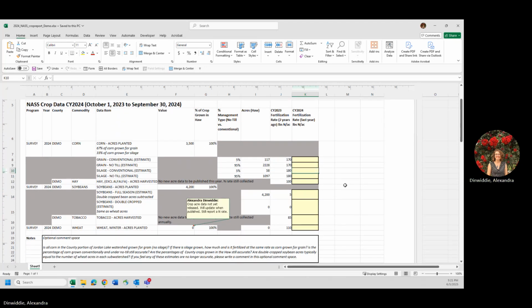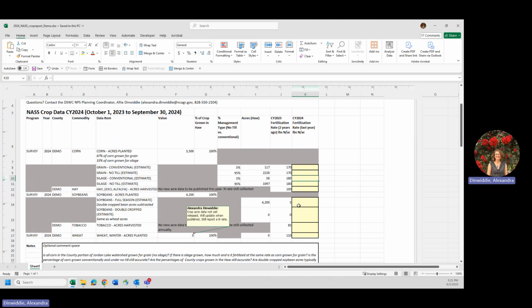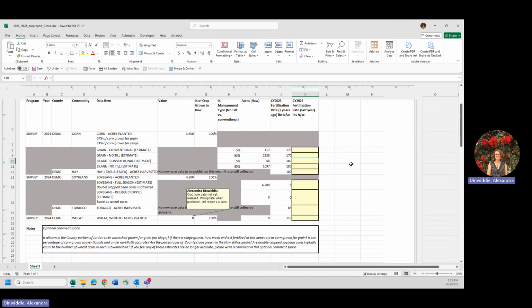All right. So all counties will have a blank column for crop year 2024 fertilization rates in their spreadsheet, and you will need to fill in fertilization rates for each of the commodities listed in the spreadsheet for crop year 2024. All of the data in your crop spreadsheet for Jordan Lake reporting is publicly available National Agricultural Statistics Service, or NASS, data. This year, crop data is pulled from the 2024 annual survey for corn, soybeans, wheat, and sweet potatoes. Tobacco and hay acreage estimates are no longer generated on an annual basis.